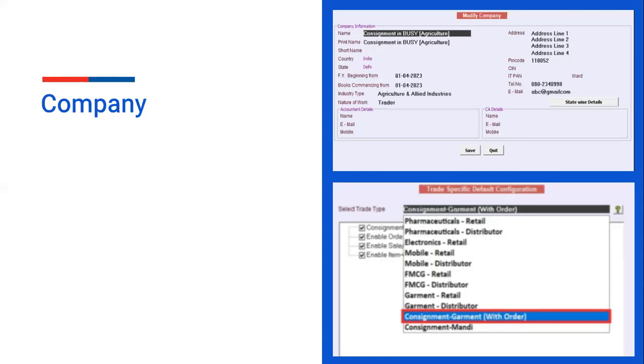Without order consignment can be used in mandi. Mandi means the grain industry, in which you have to purchase grain, vegetables, etc. and sell them to the customer. So you have two types of consignment in Busy. With order can be used in the garment industry, where you can maintain parameters like size, color, brand, etc. The second type is without order. Without order can be used in mandi, the grain industry, in which you purchase grain, vegetables, and fruits and sell them to the customer or the wholesalers.